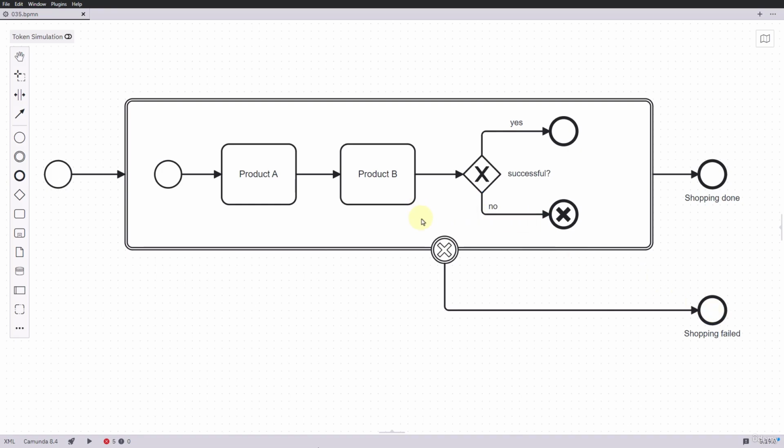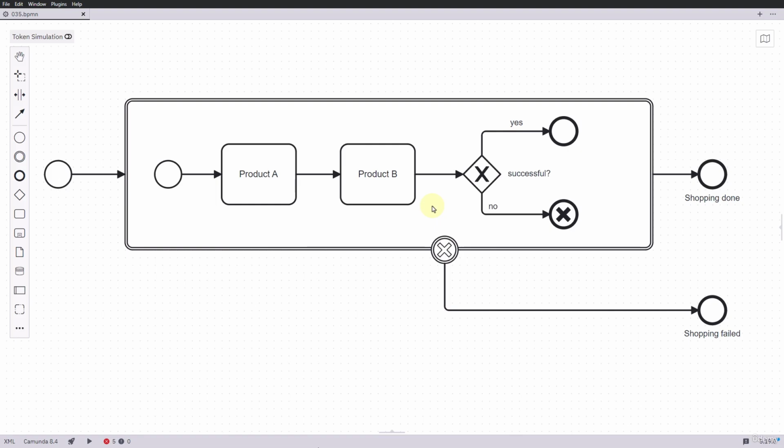An important aspect of transaction subprocesses is the possibility of compensation. This means that in the event of a cancellation, specific counteractions, so-called compensation activities, can be taken to reverse or correct the effect of the transaction. Transaction subprocesses therefore provide a mechanism to ensure that a group of activities is treated as a single unit that is either completed successfully or handled accordingly in the event of problems, including the possibility of compensation.